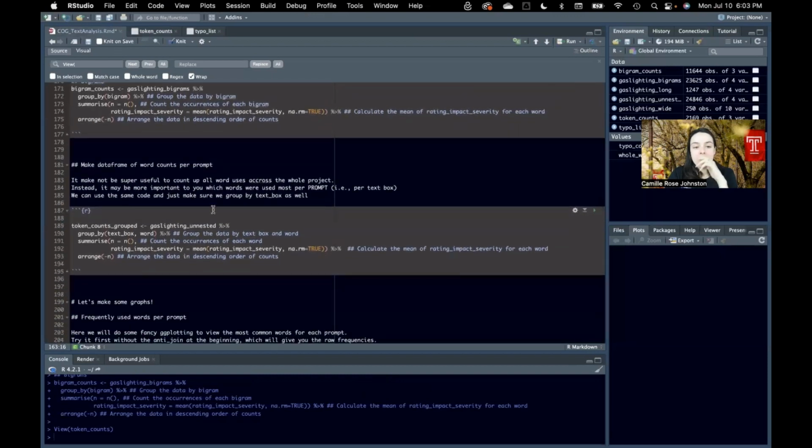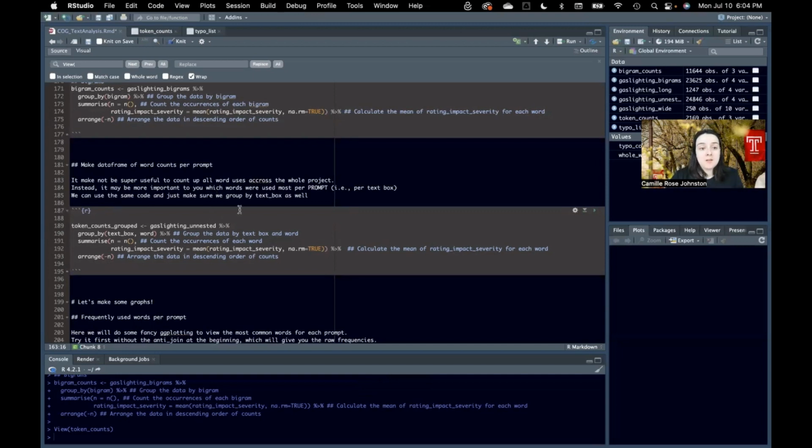So it may not be super useful to count up all the words used across your whole project, especially if your prompts are asking very specific questions. What you might want to do is count up which words were used the most per prompt or per text box. Like we have a prompt about describe your gaslighting experience and also describe your emotional reaction to that experience. So you might want to separate out which words were used most in each of those boxes.